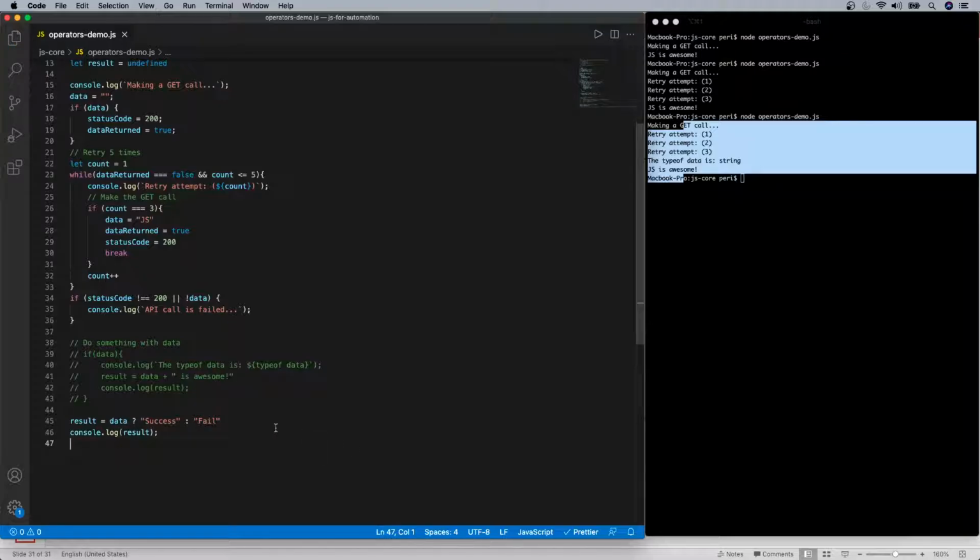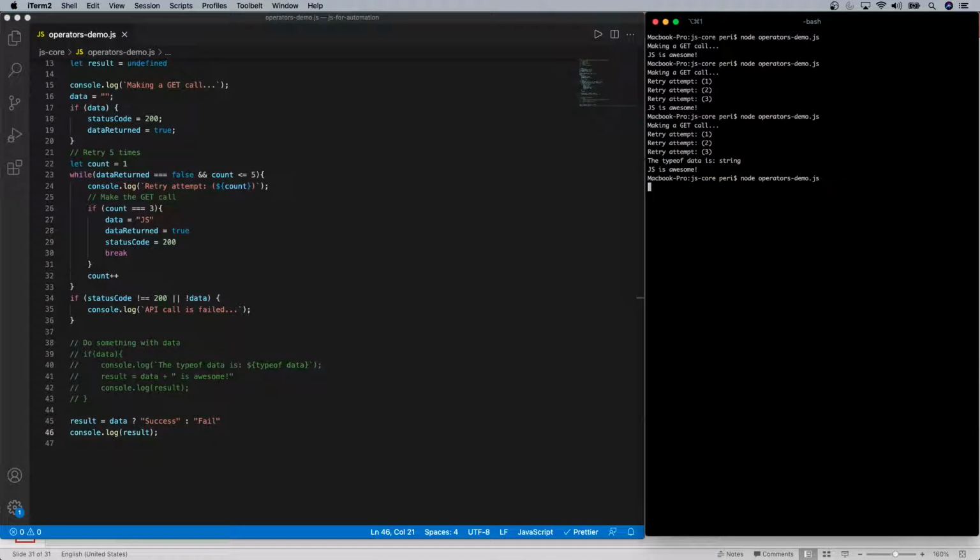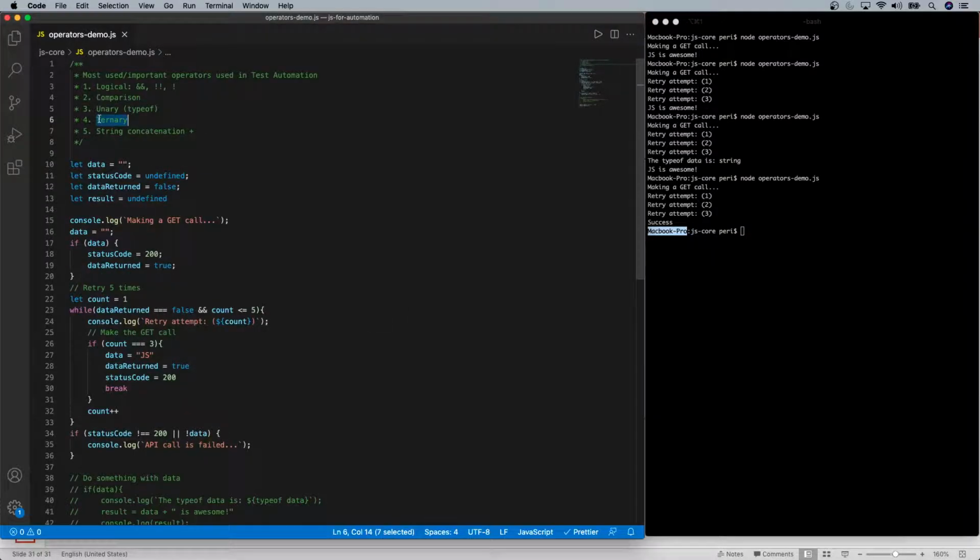So now let's look at the syntax here. Here I'm just putting data and a question mark. This means that this will be evaluated to see whether it is true or false. In this context, because it is not one of the 5 falsy items, it will evaluate to true. Obviously it's going to return success. Otherwise, the way we say otherwise is just a colon and then the next value. So if it is true, then success, otherwise fail. Then we store the value in the result variable and print this also. So this is a use case of where we use the ternary operator. Now if I print it, what we're getting is success here. So that's how we use the ternary operator.